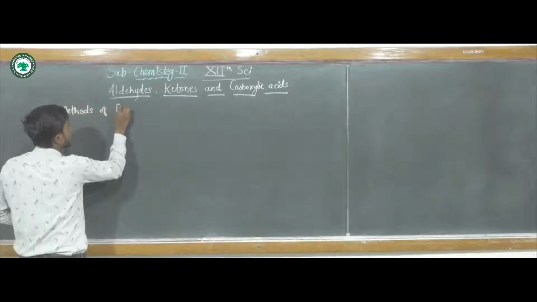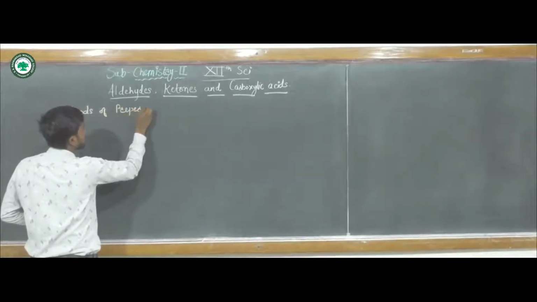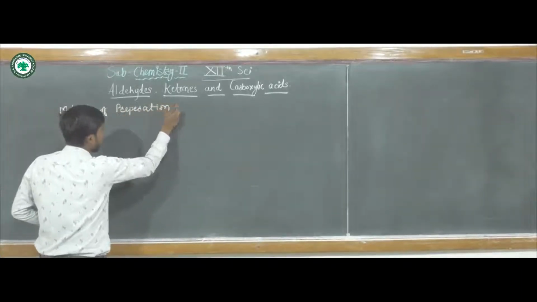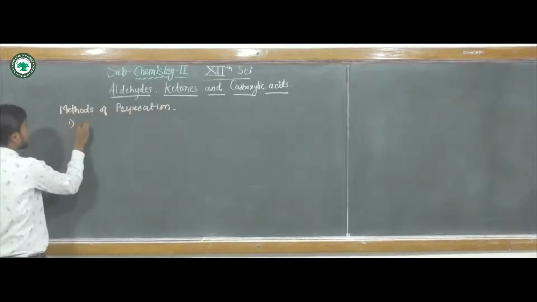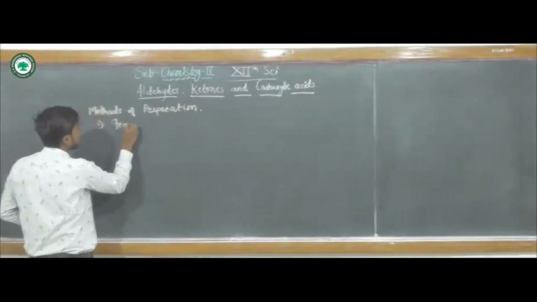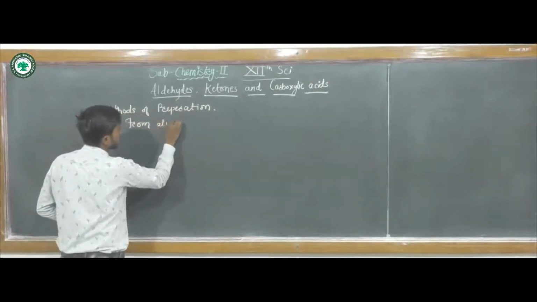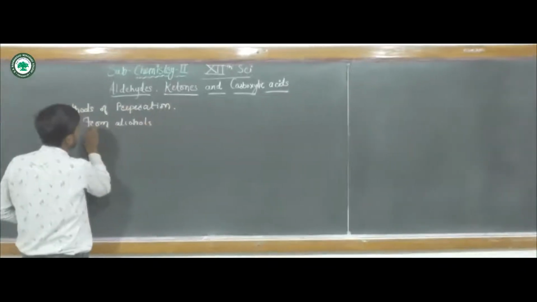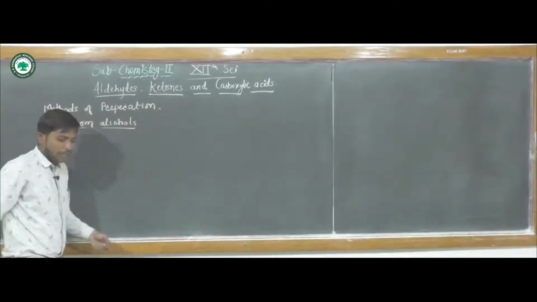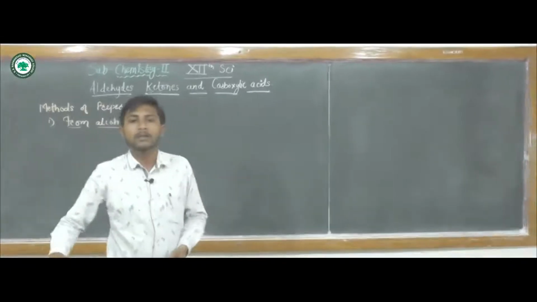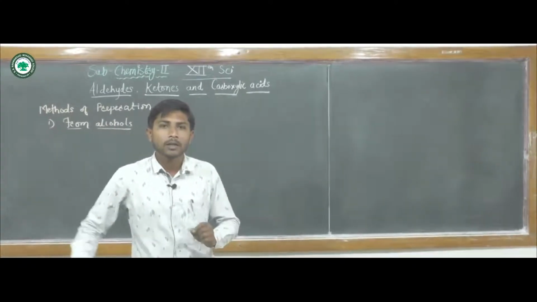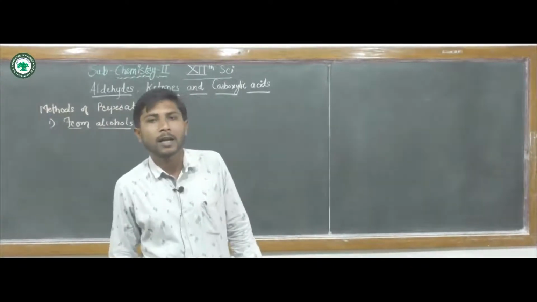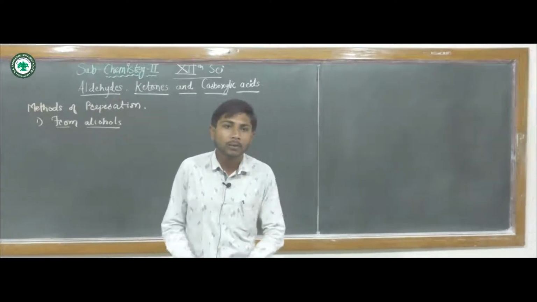Methods of preparation, first from alcohols. As we know, alcohols are organic compounds containing ROH as a functional group, and aldehydes or ketones are carbonyl compounds.